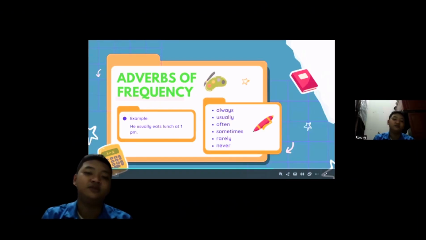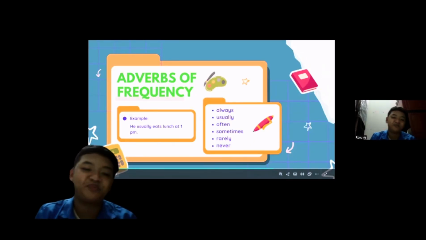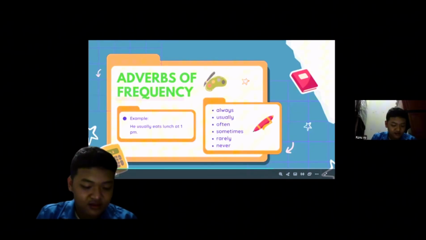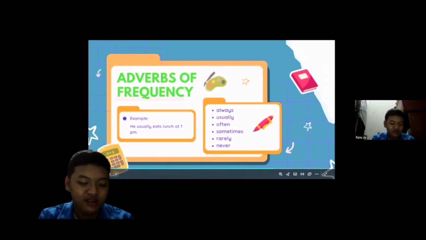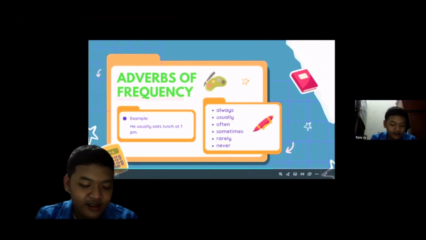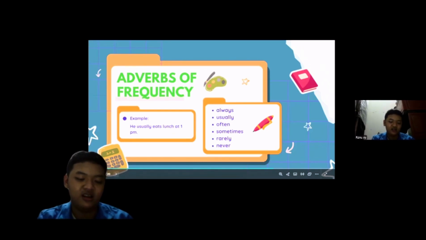Adverbs of frequency also show how often something happens. Examples include always, usually, often, sometimes, rarely, and never. For instance, he usually eats nuts on Sundays.